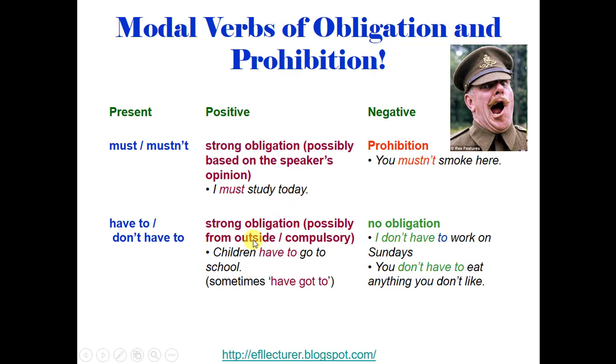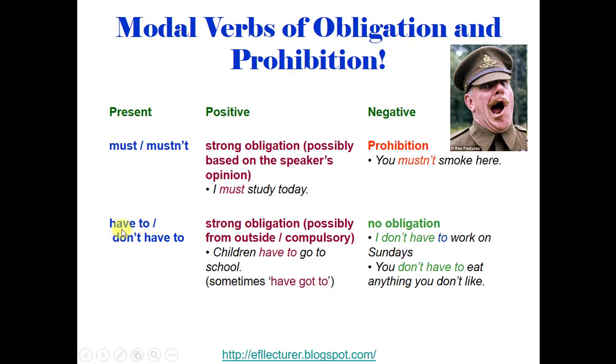It is imposed by another person on me, or on the person that receives the obligation. We can consider this as compulsory. It means obligatoria. For example, children have to go to school. In British English, we can say have got to.